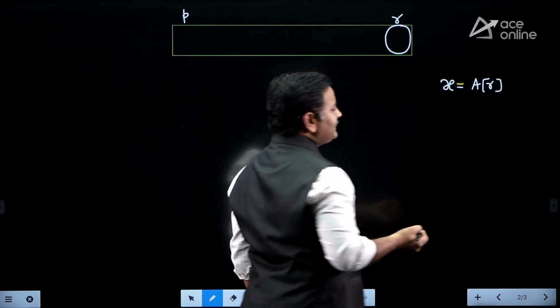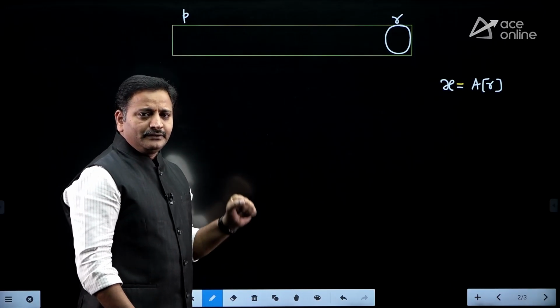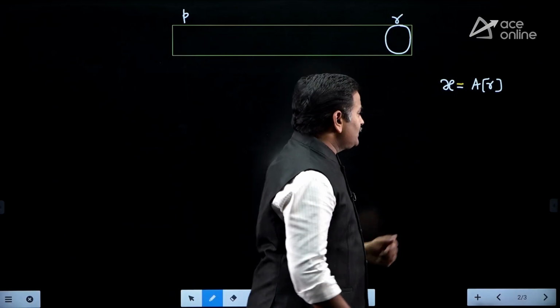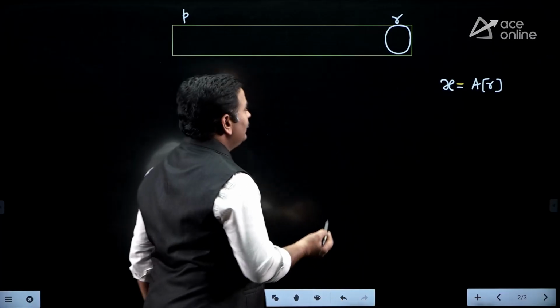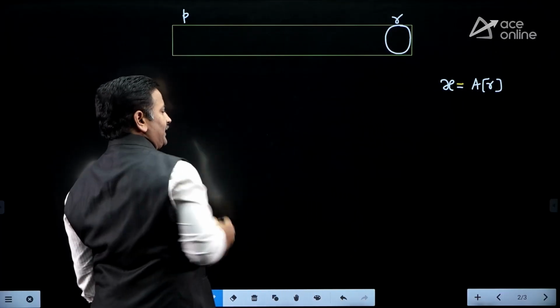What is A here? A is the name of the array. Assume that the name of the array is A and R is the last index of the array, friends. We are selecting that element as the pivot element. Afterwards, we are applying the partitioning algorithm. Suppose this partitioning algorithm places this pivot element into its proper place.